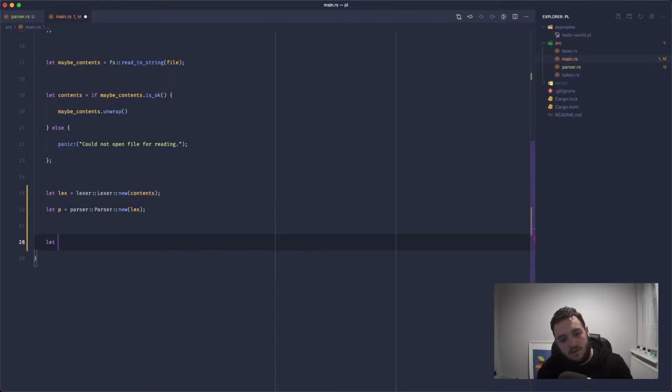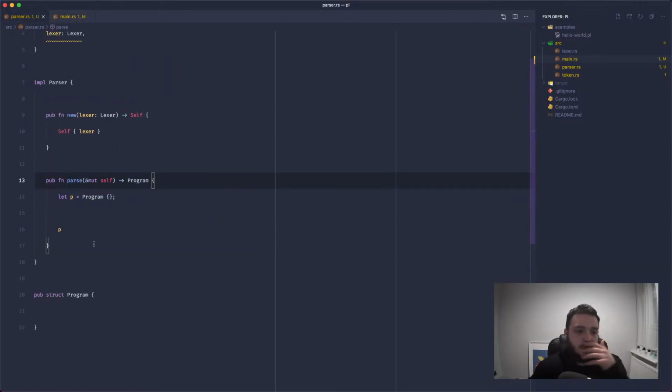So let's just go down here. We'll say let program equal p.parse. And because we're using a mutable reference inside of the parser, we need to make this a mutable binding as well. And this seems to work fine. Perfect.